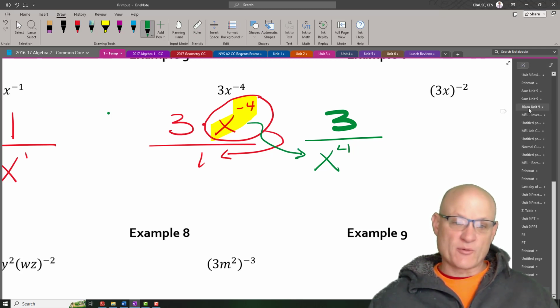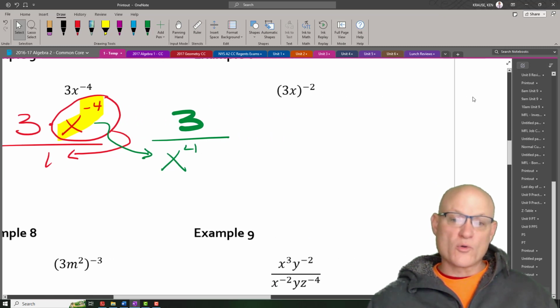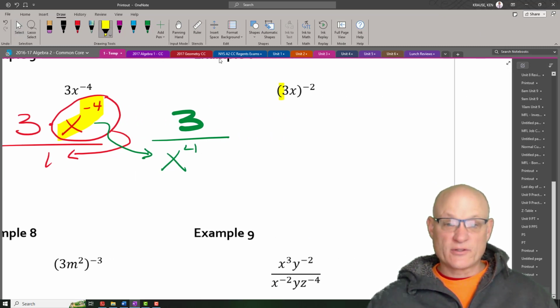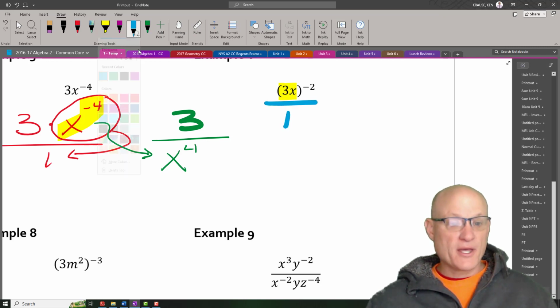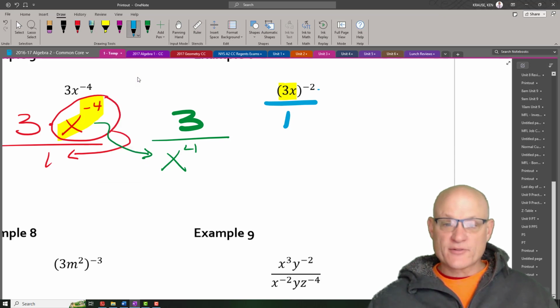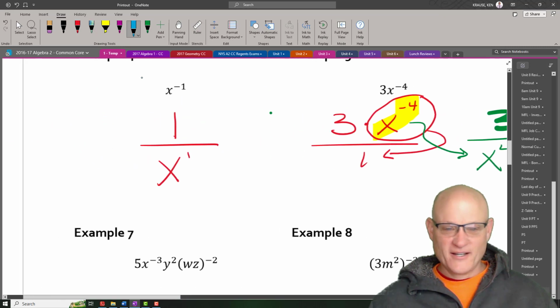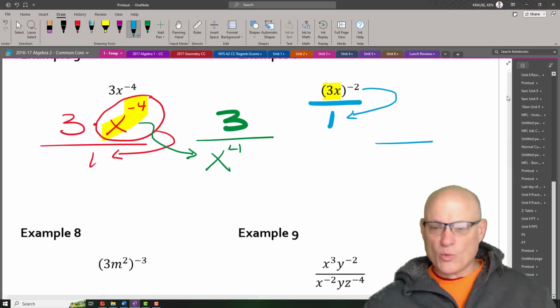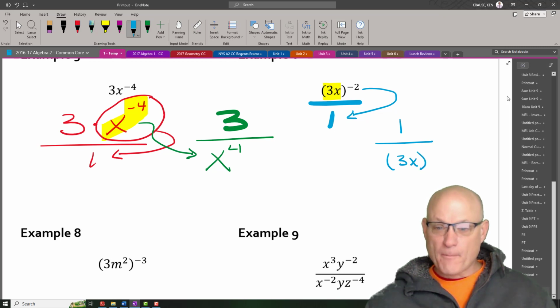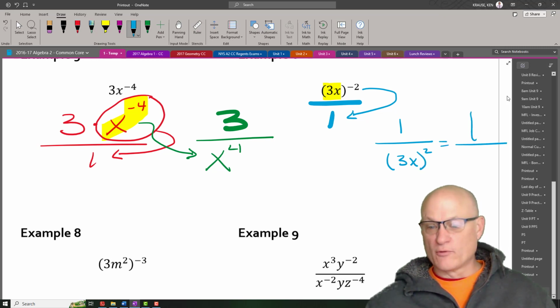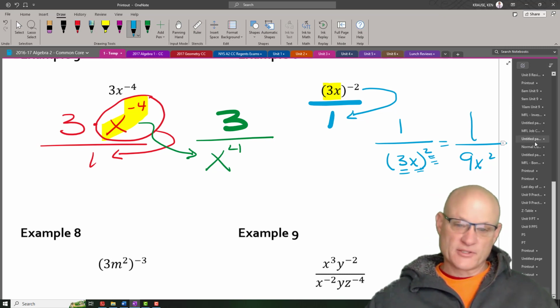Now, contrast that with this one. On this one, the whole thing is being raised to the negative exponent. So if I put this over 1, there we go again, big fat pen. I like those pens. This whole thing comes to the denominator. So what I end up with is 1 over, somebody's telling me to retire, I think, 3 to the positive 2. Well, that's really 1 over 9x squared. Now, where did the 9 come from? 3 squared, and then x squared. All right, let's deal with some examples.